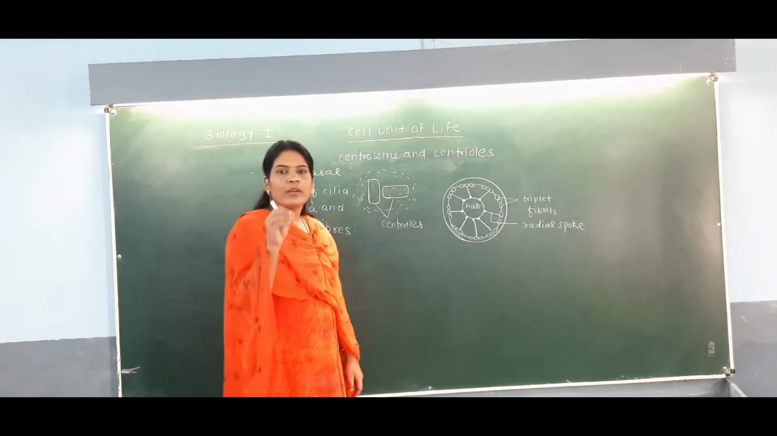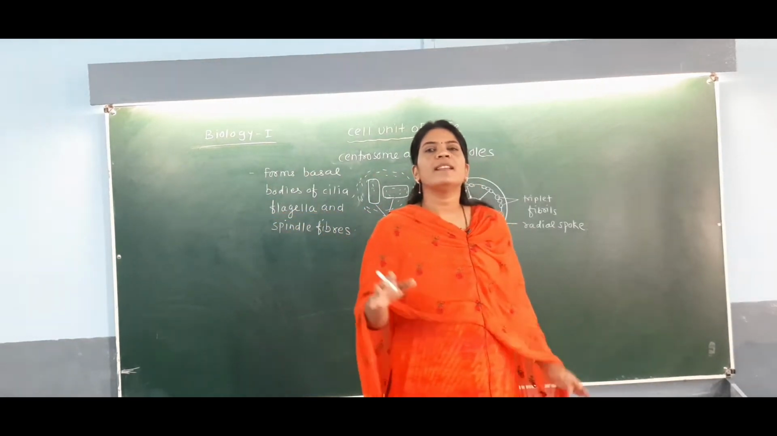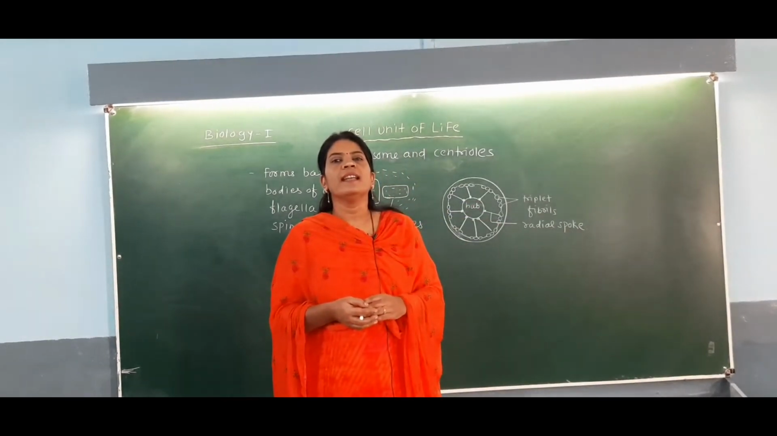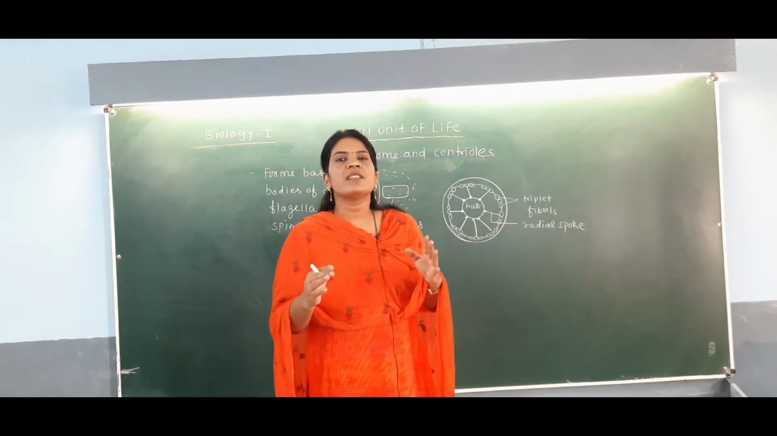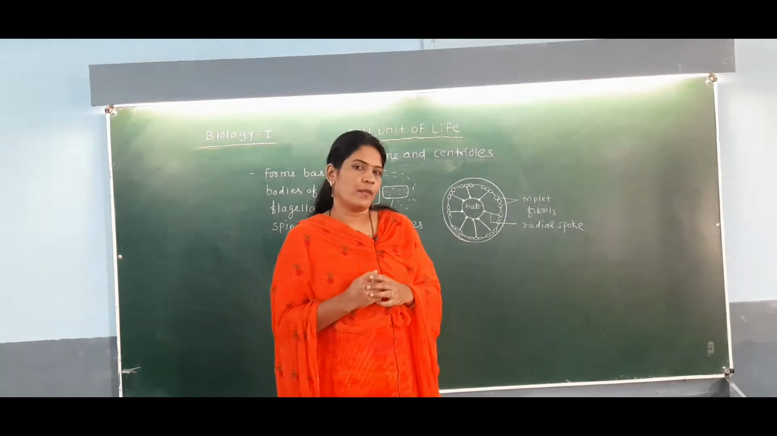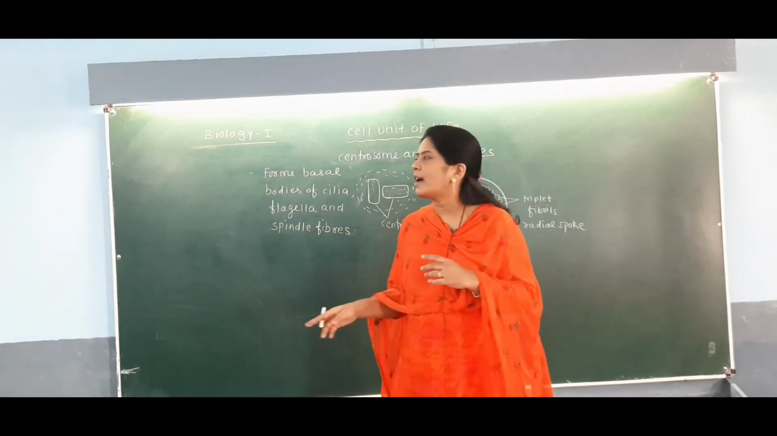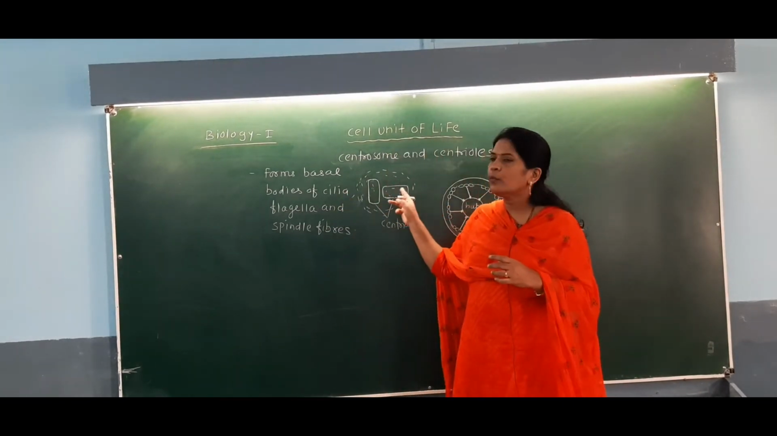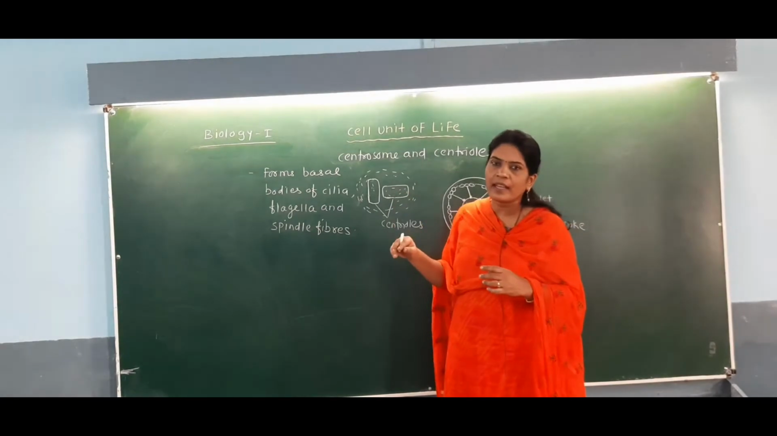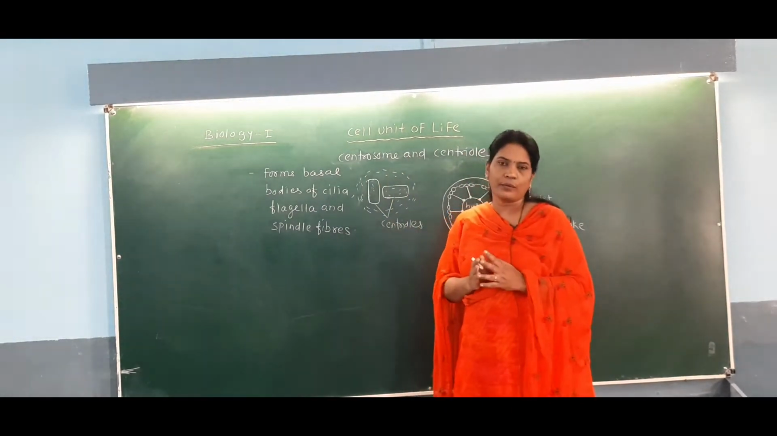So student, from the NEET point of view, you have to remember that the centrosome is a cell organelle which is made up of cylindrically arranged centrioles. How are the centrioles present in the centrosome? The centrioles are cylinder-like structures which are surrounded by amorphous pericentriolar material, and this whole structure together is called a centrosome.